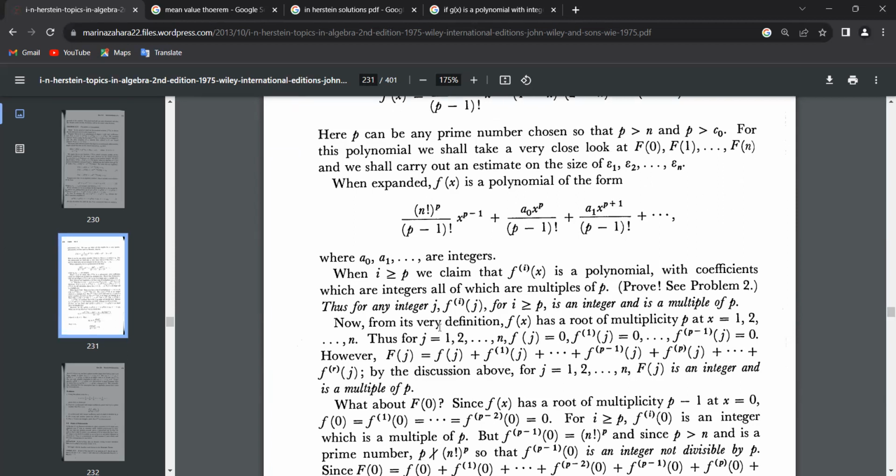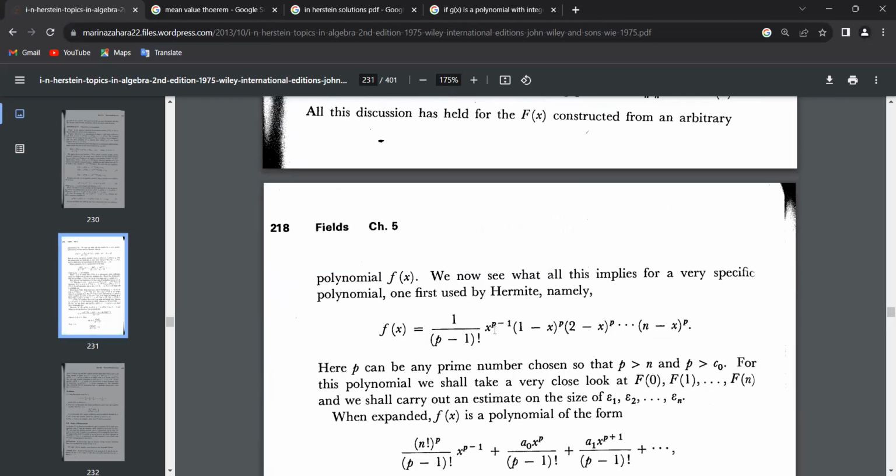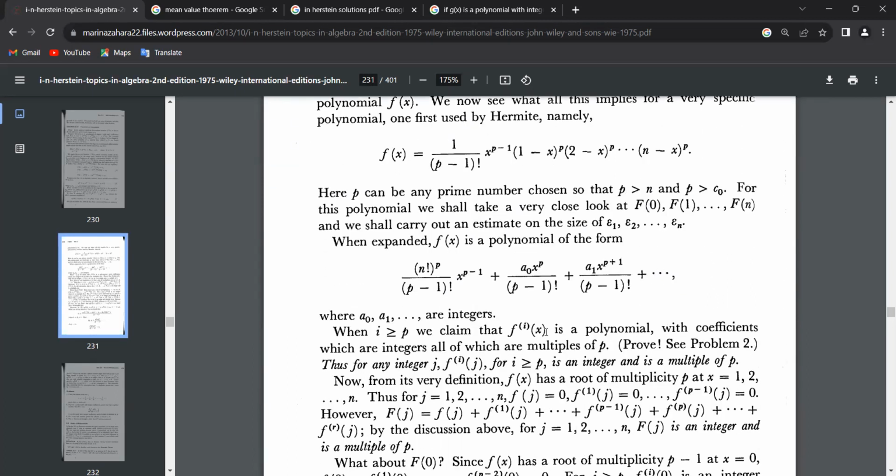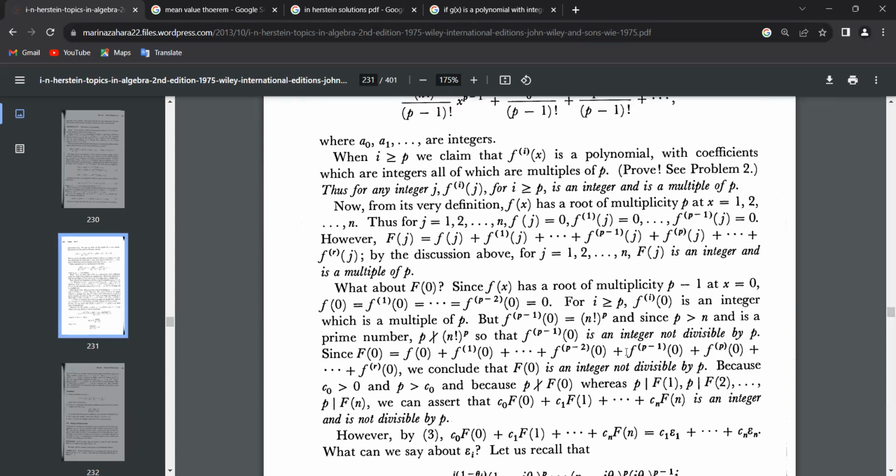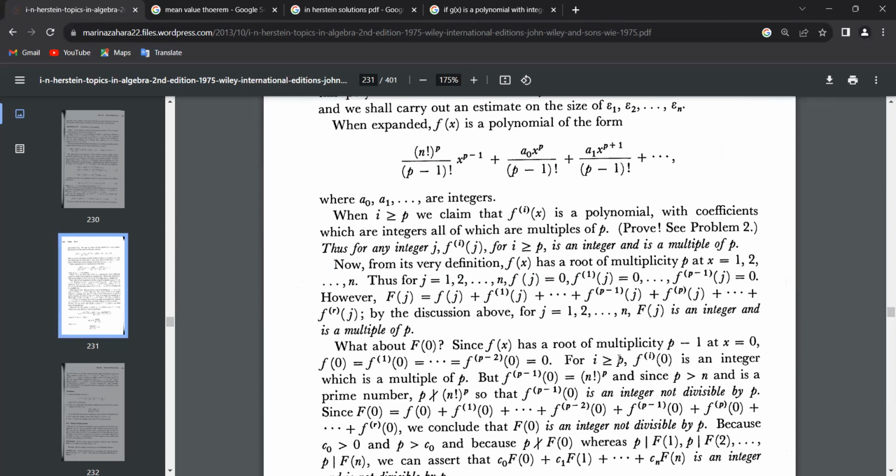Now from its very definition, f of x has a root of multiplicity p at x equal to 1, 2, and so on. That is very clear here. And at 0, it has a multiplicity of p minus 1, I suppose. So from multiplicity, we know that f of 0, f of 1 and so on, all the way up to the p minus 2th derivative, vanish. That is just the multiplicity for polynomials.